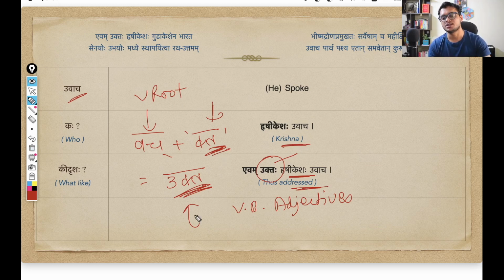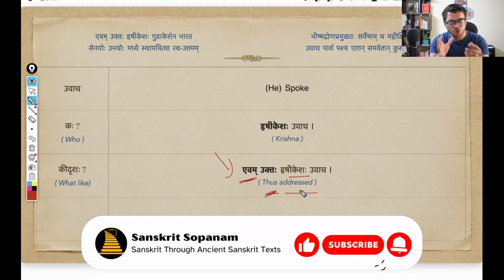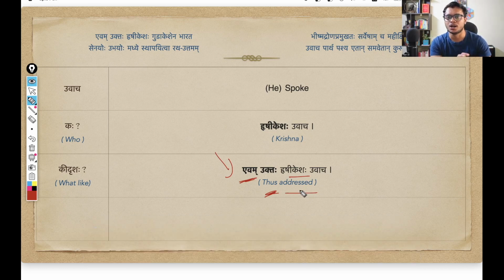Vach plus ta suffix, so ukta. Rishikesha, and evam, this is an indeclinable, an avyaya. This simply means thus. So thus addressed Rishikesha. That Shri Krishna who was so addressed by Arjuna. How so? We have already seen in the previous shlokas that, O Krishna, park my vehicle between both the armies. So thus addressed, Rishikesha, Krishna spoke. That is the sense up till here.